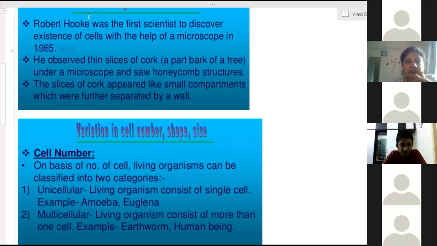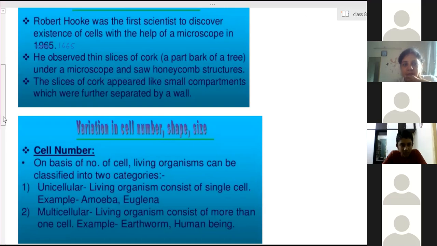Yes, someone has raised a hand. Yes, Pragya. In the picture you showed, Rudolf Virchow, it said in 1855 he proposed that all cells arise. Yes, Virchow's second cell theory is given by him. The first cell theory is given by Schleiden and Schwann. They told that every living organism is made up of cells, that is, animals and plants are made up of cells. And the second theory, that every cell arises from a pre-existing one, is the second cell theory given by Virchow.